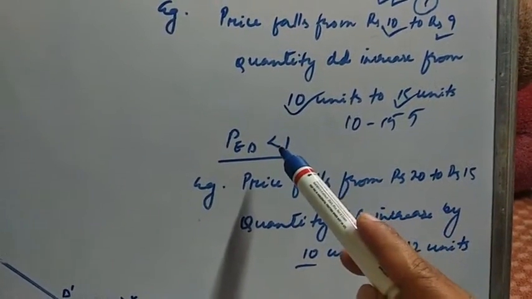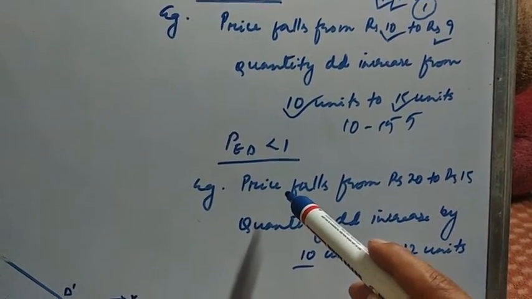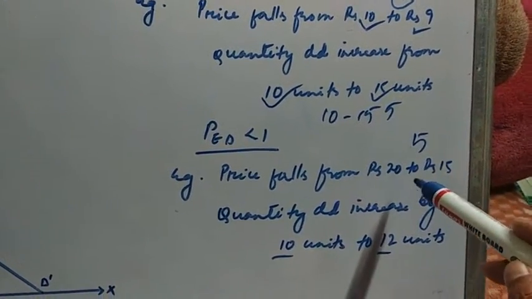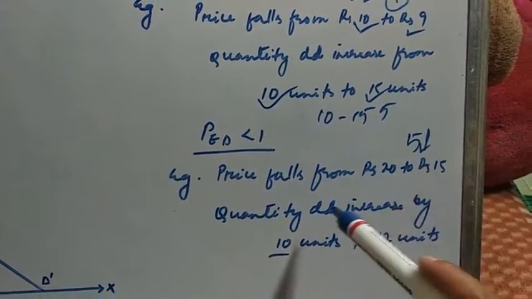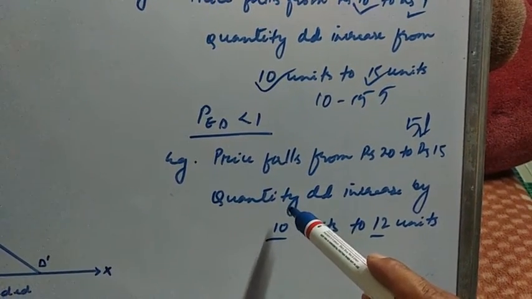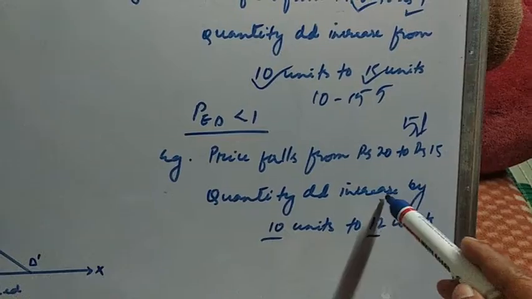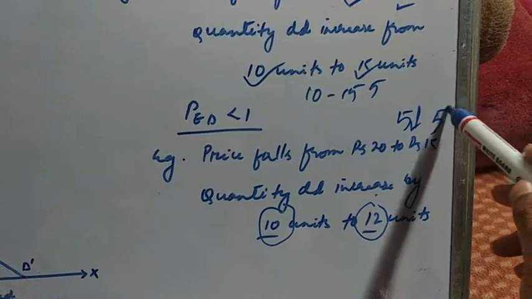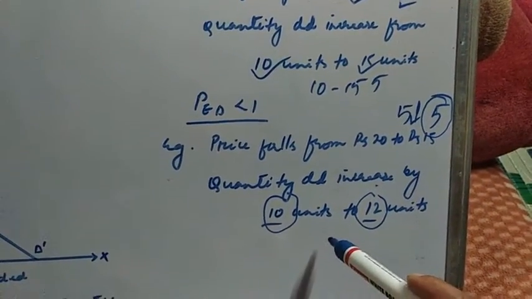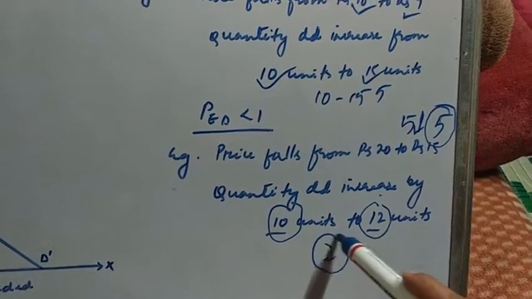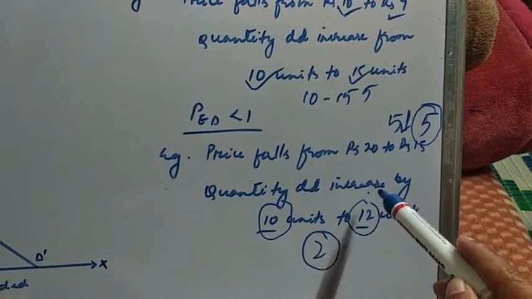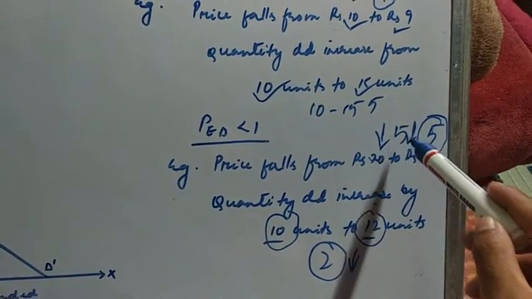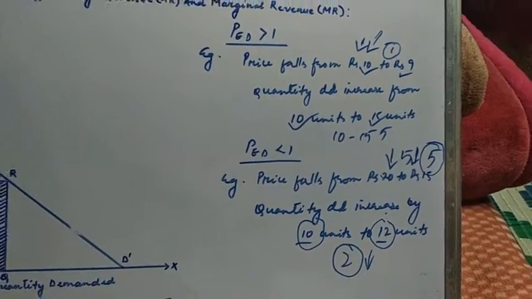Opposite to that, price elasticity of demand less than 1. Suppose price has fallen from rupees 20 to 15, so 5 rupees has declined. What happens to the quantity demanded? It increased from 10 units to 12 units. Here 5 rupees has declined, but quantity demanded has increased by only 2 units. So the percentage change in quantity demanded is less than the percentage fall in price. That is price elasticity of demand less than 1.